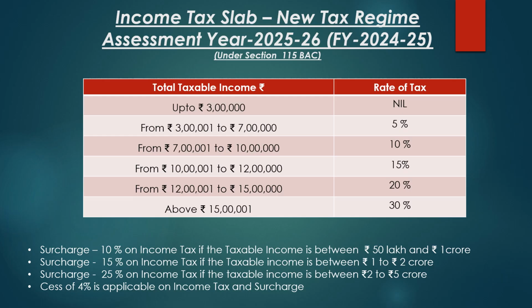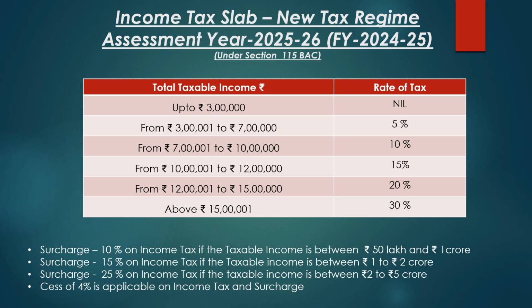For the taxable income of more than 7 lakh and up to 10 lakh, the tax rate is 10% plus Rs 20,000. For a taxable income between Rs 10 lakh and Rs 12 lakh, the tax rate applicable is 15% plus Rs 50,000. For a taxable income of Rs 12 lakh to Rs 15 lakh, the tax rate is 20% plus Rs 80,000. For taxable income above Rs 15 lakh, the tax rate applicable is 30% plus Rs 1 lakh 40,000.